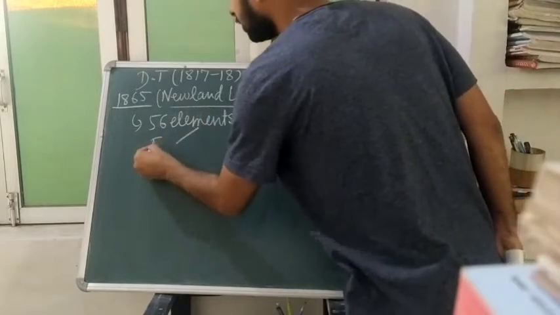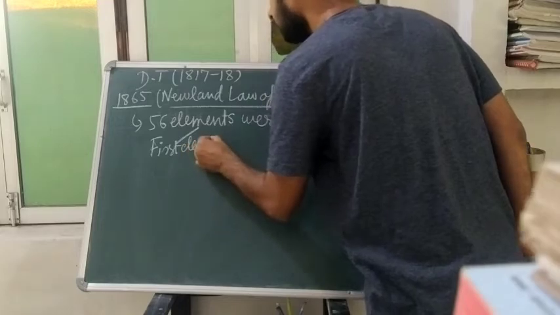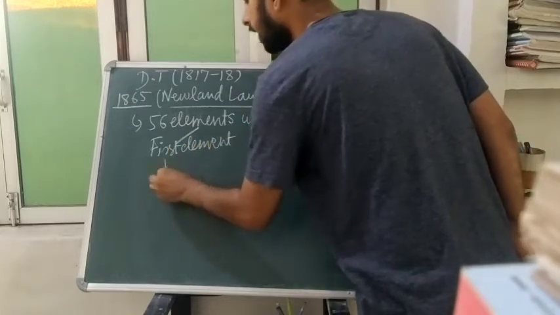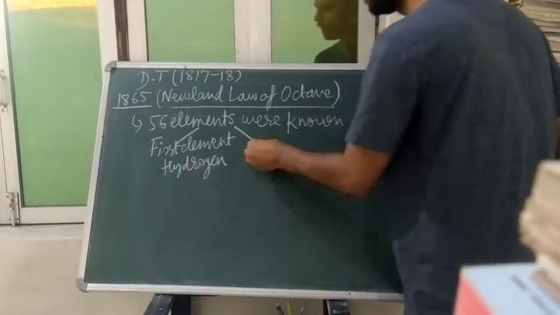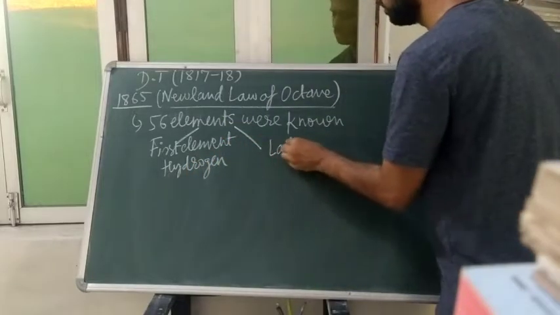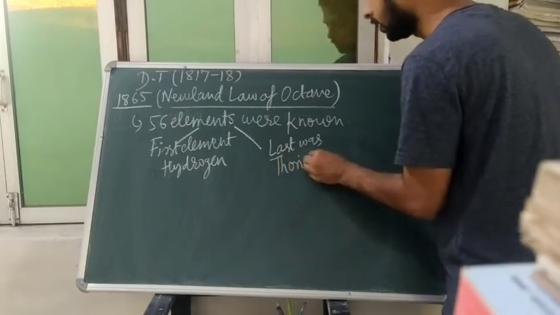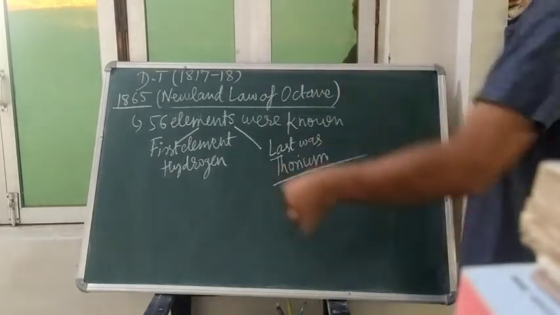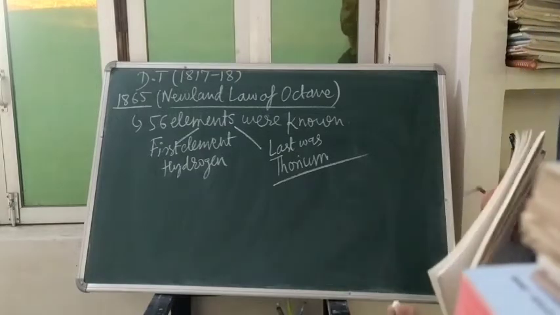So the first element was hydrogen, and the last was thorium. It is a previous year problem that they asked you what was the last element of Newlands' law of octaves.